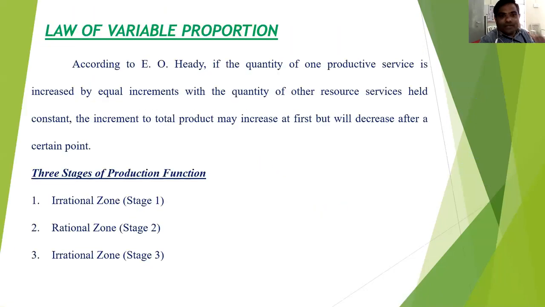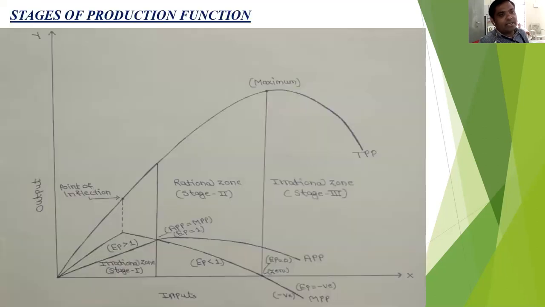So this law of variable proportion, according to Leftwich, says if the quantity of one productive service is increased by equal increments with the quantity of other resource services held constant, the increment to total product may increase first, but will decrease after a certain point. There are 3 stages of the production function. Stage 1, irrational zone. Stage 2, rational zone. And stage 3, again, irrational zone. So this figure shows the stages of the production function. This is the irrational zone, this is the rational zone, this is the irrational zone.